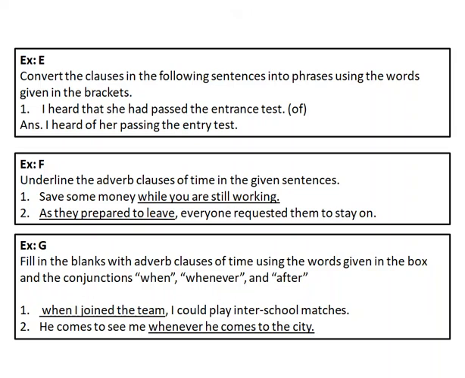In exercise G, you have to fill in the blanks with adverb clauses of time using the words given in the box in your books, and you have to use the conjunctions when, whenever, and after to complete the sentences. For example, dash, I could play inter-school matches. When I joined the team, I could play inter-school matches.